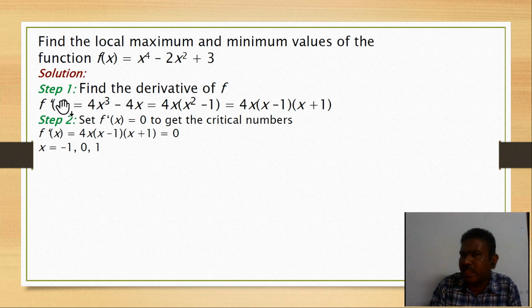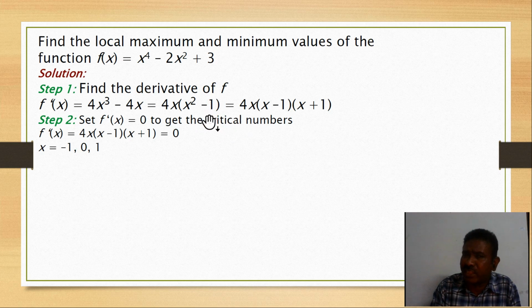So in the first step, observe, we obtained f dash x. After that, we set f dash x equal to 0 to get the critical numbers. Critical numbers are the points where f dash x equal to 0 is considered. This can also be used for a stationary point.